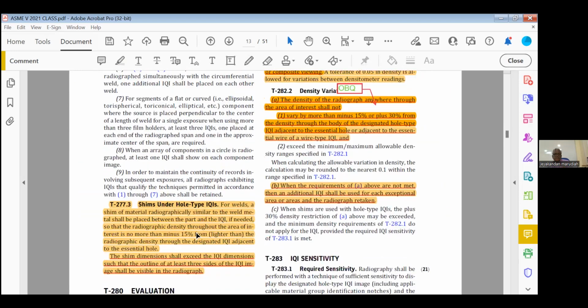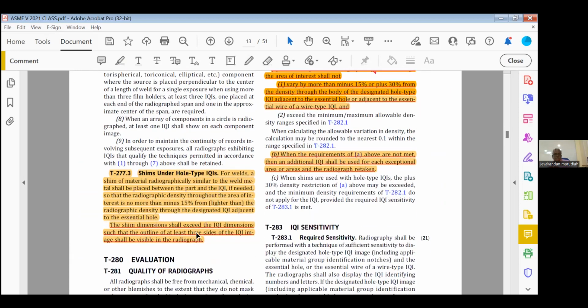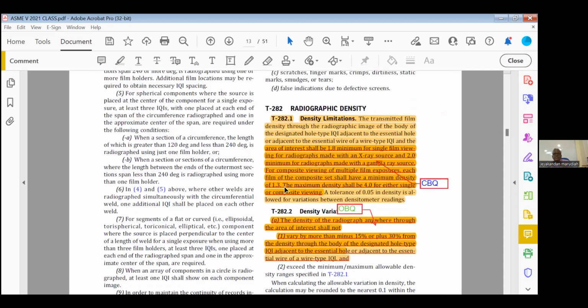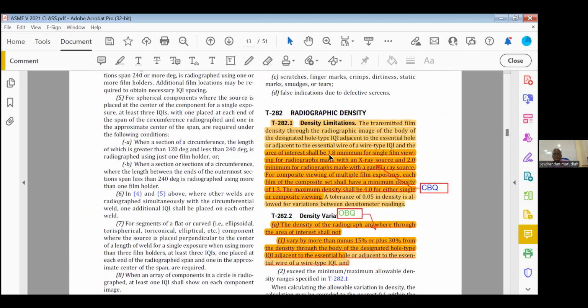Then the next one. Shim under hole type. This is not important. And this is important. Density limits. You can see this fifth line. The area of interest shall be 1.8 minimum for single film radiograph made with an X-ray and 2 minimum for radiograph made with the gamma ray. For composite multi-film, each film composite shall have minimum 1.3. The maximum density shall be 4, either single or composite. That is a closed book question.